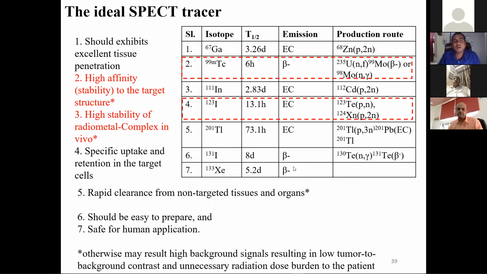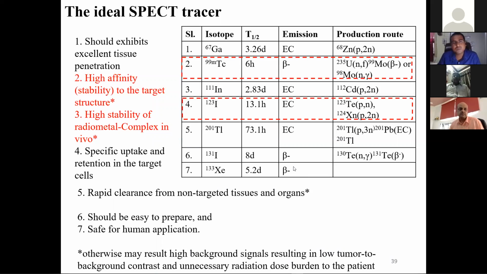Xenon is a gas, and it is used for the lung. If you want to know about any lung abnormalities, we can allow the person to inhale xenon gas, and from that we can come to know whether there is any problem or not. So mostly you should remember two things: for PET, fluorine-18, and for SPECT, technetium-99m.